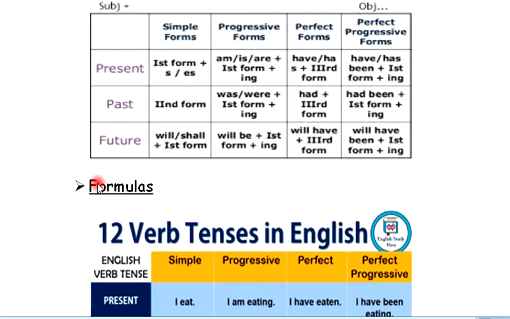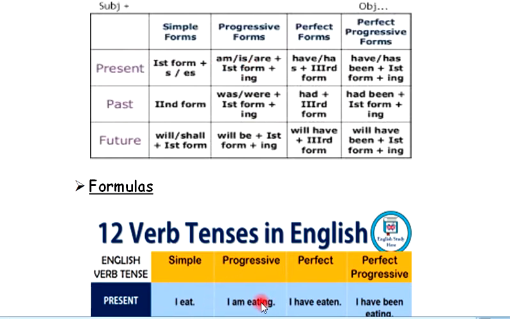In the same way, present progressive: here we use am, is, or are plus the ing form, that is, first form plus ing, which is equal to the fourth form. If I'm writing the sentence with I, I have to put am. If I'm writing a sentence with he, she, it, I have to put is. And if I'm writing we, they, I have to put are. So over here I'm using I, so I put am, and then the ing form